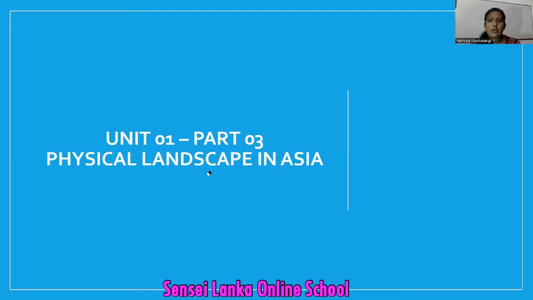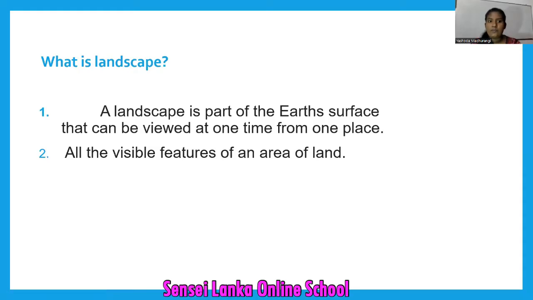Actually, what can we see on the land? We can see the buildings, the road, vehicles, houses, and then we can see cultivations, forest areas, rivers, mountains. There are a lot of features on the land. All these features are related to landscape. So my dear children, we are going to learn physical landscape in Asia. Let's go to the lesson now.